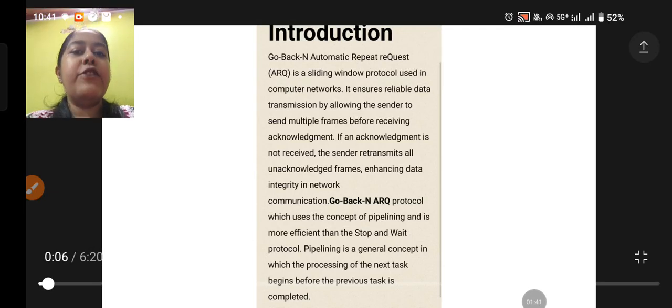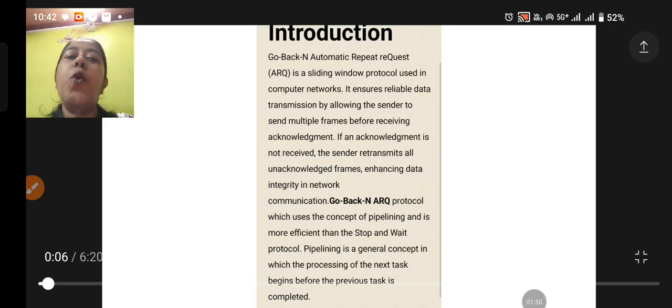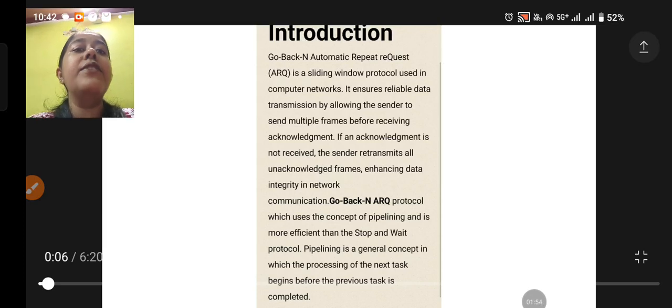Before receiving an acknowledgement for a single frame, it keeps on sending multiple frames. If an acknowledgement is not received, the sender retransmits all unacknowledged frames, enhancing data integrity in a network.